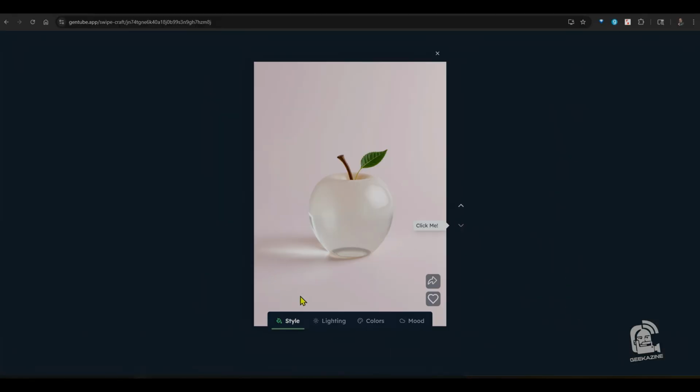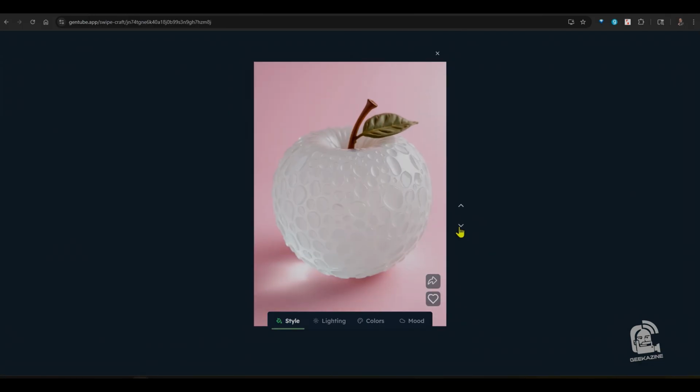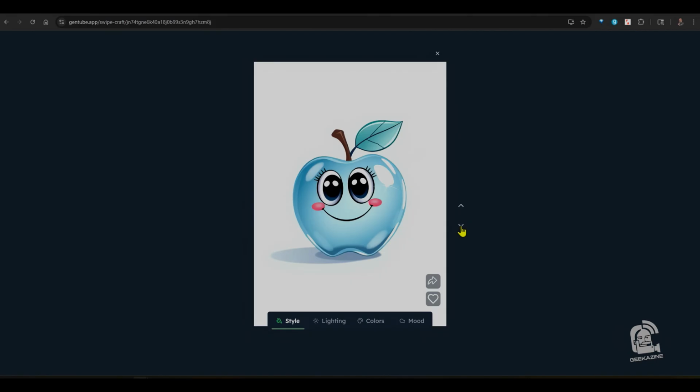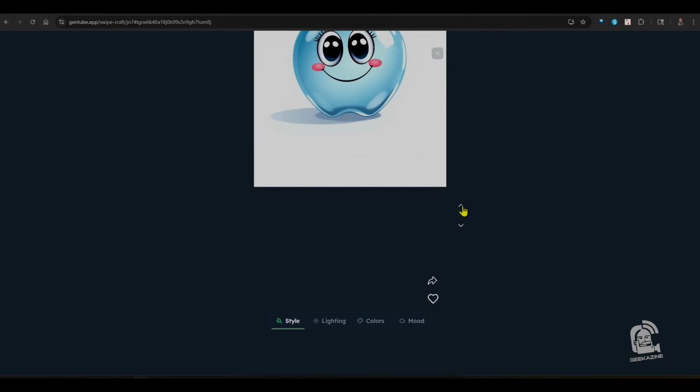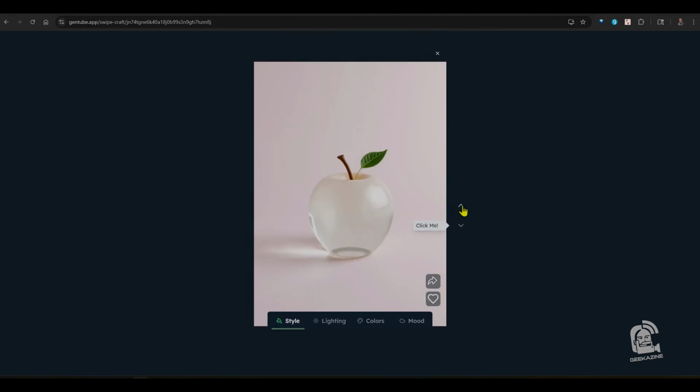Inside of here, we have a style, we have lighting, we have colors, and we have mood. So we're going to start with the style. It says click me here. So we're going to hit that. And now it's created a new version of that in a different style. In a different style. Don't like that. In a different style. But we can go back to the original one.